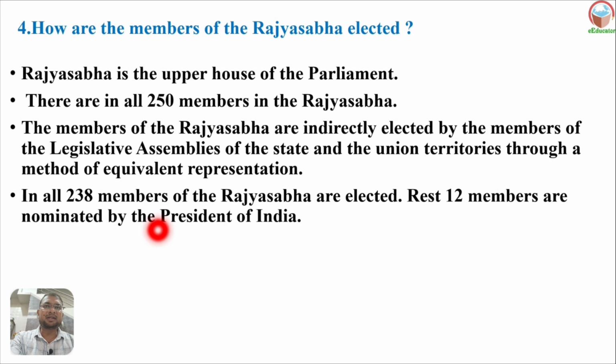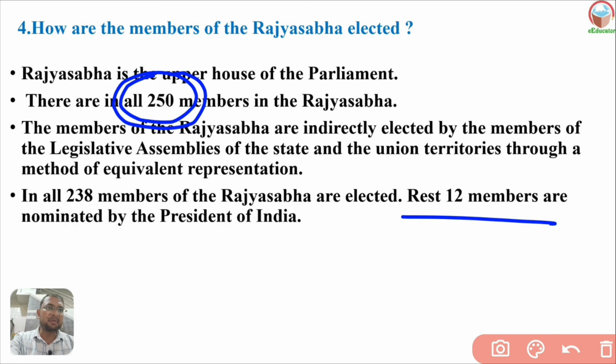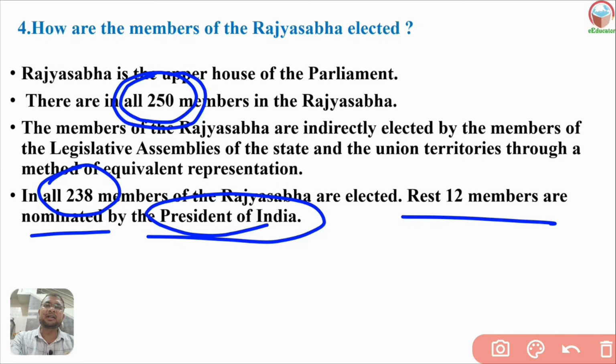In all 238 members of the Rajya Sabha are elected. Out of 250, 12 members are nominated by the President of India and the rest of the 238 are elected by the members of the legislative assembly, means MLAs, Vidhan Sabha.